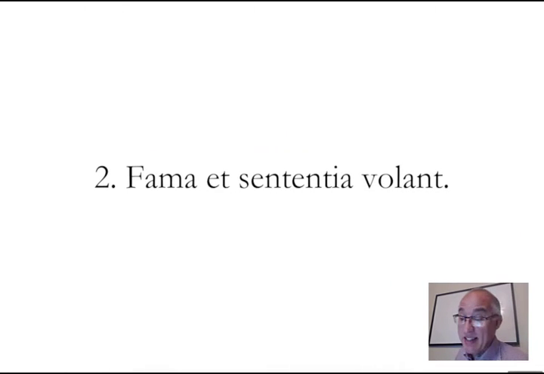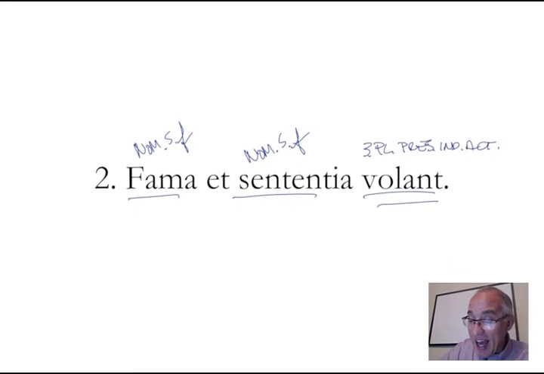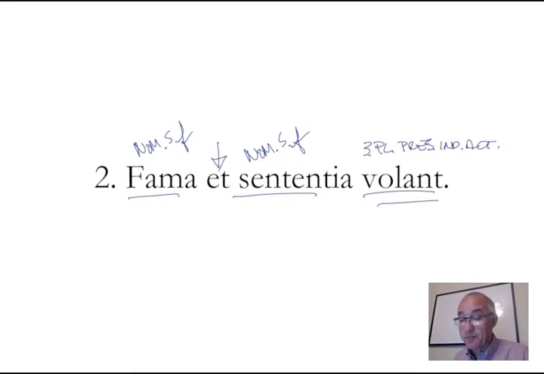Number 2, fama et sententia volant. The verb, go to the end of the sentence, the verb is often at the end, volant. Third person, plural, present, indicative, active. Now do we have anything that is plural that can stand in for the subject? In other words, do we have anything in the nominative case that can be plural? Well, fama et sententia: fama is nominative singular feminine, sententia is nominative singular feminine. Both of those individually are singular, but together, joined with this word et, which means and, are plural. Fame and opinion fly.